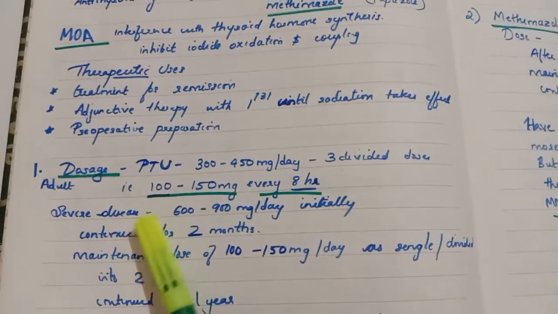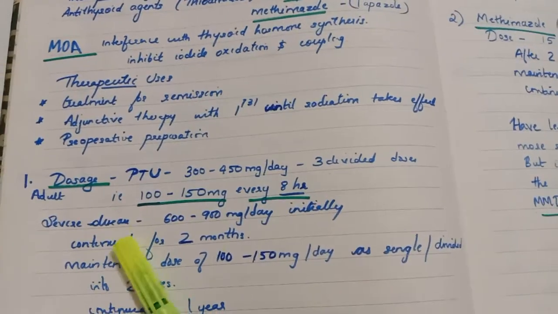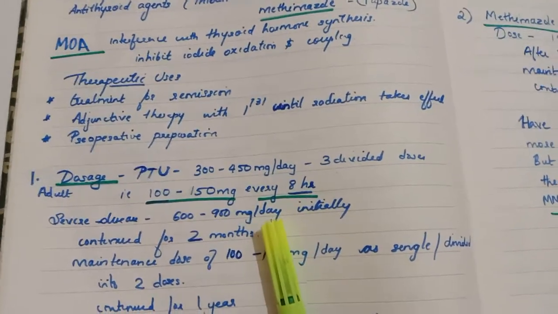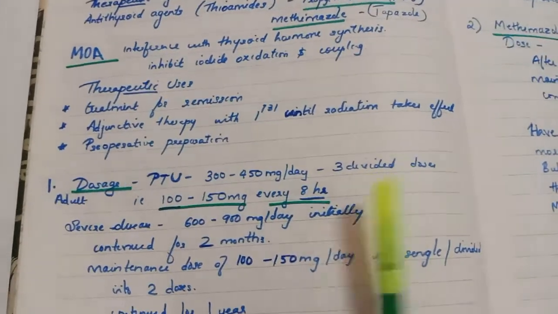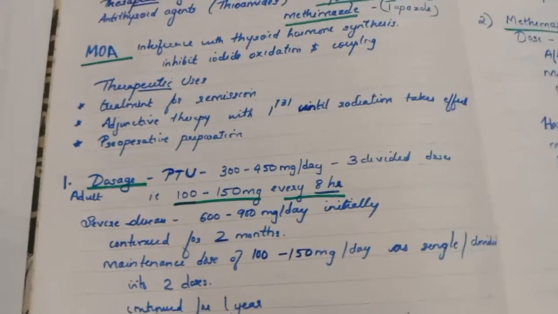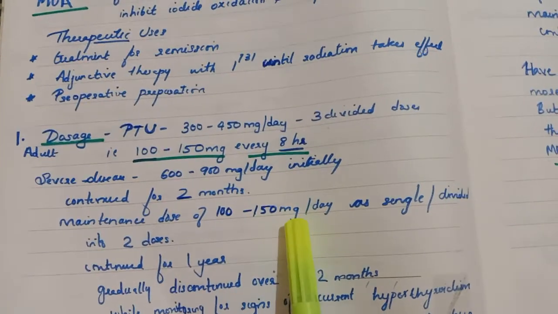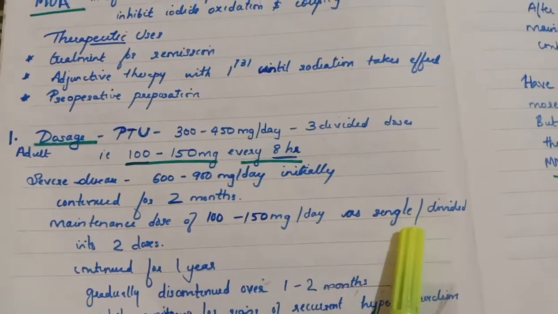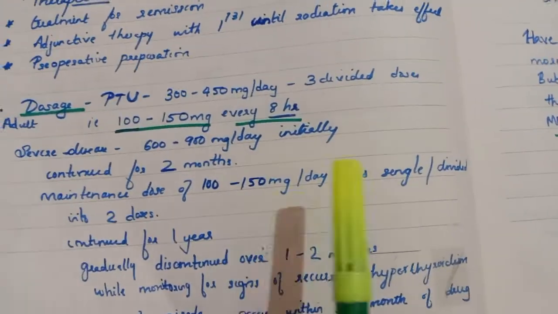And then what happens if the disease is very severe? In adults, we can give 600 to 900 mg per day. Initially you can give 600 to 900 mg, and that will be continued for 2 months. For 2 months you will be giving 600 to 900 mg initially, and then you will be giving the maintenance dose of 100 to 150 mg per day. It can be given as a single dose or divided into 2 doses, morning and night. Then you will be continuing this for 1 year.